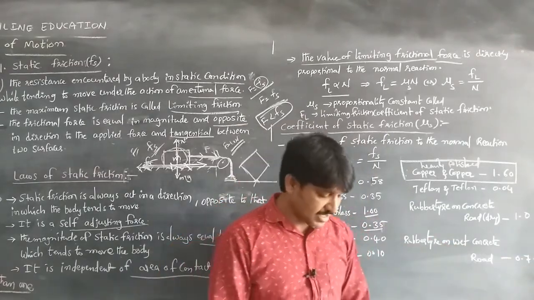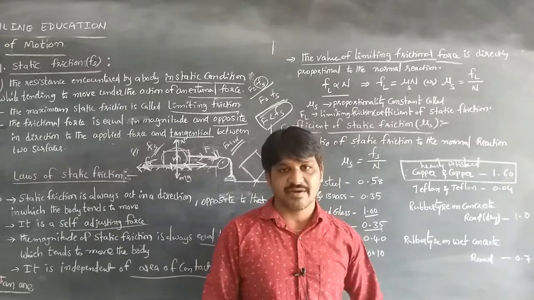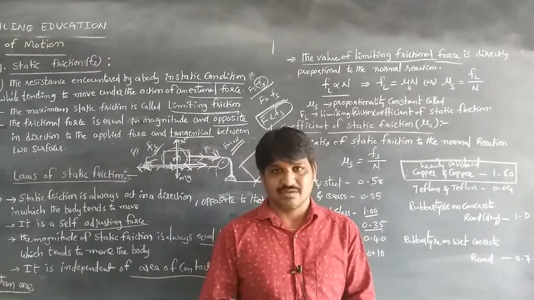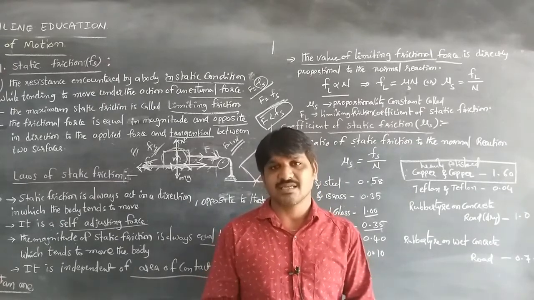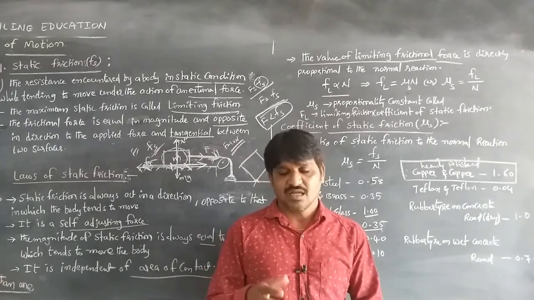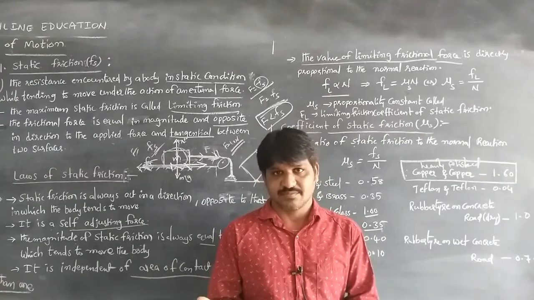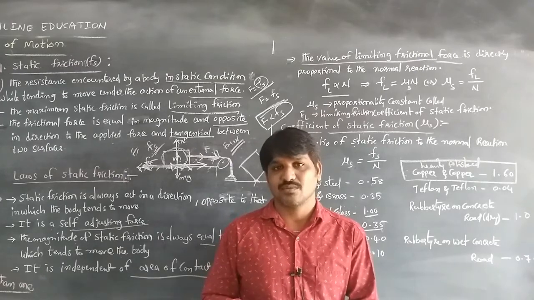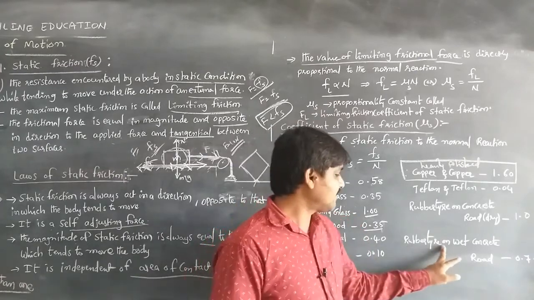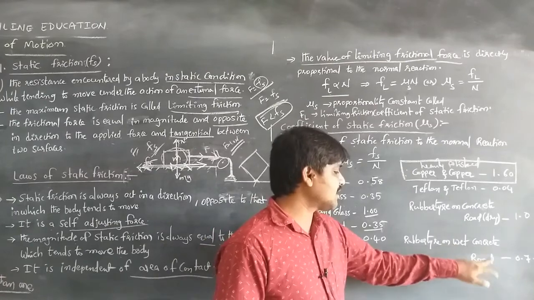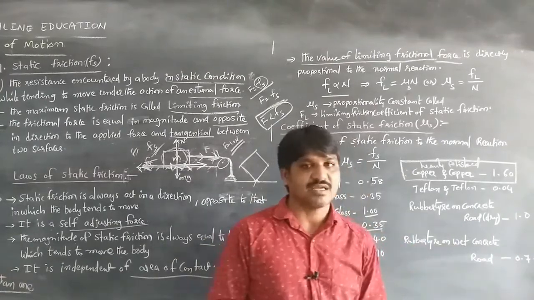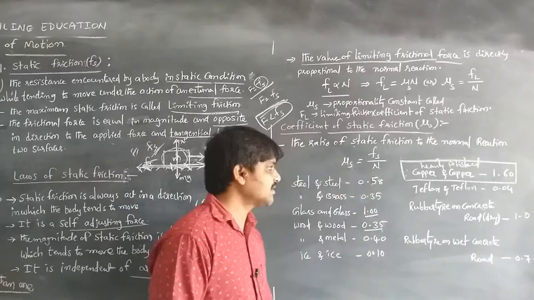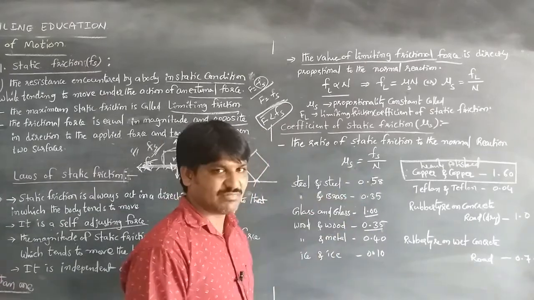Whenever we are traveling fast on a wet road and put on the brake, the tire can slip because of the layer of water between them. That's why rubber tire on wet concrete road is 0.7. These are the coefficients of static friction between some of the materials.